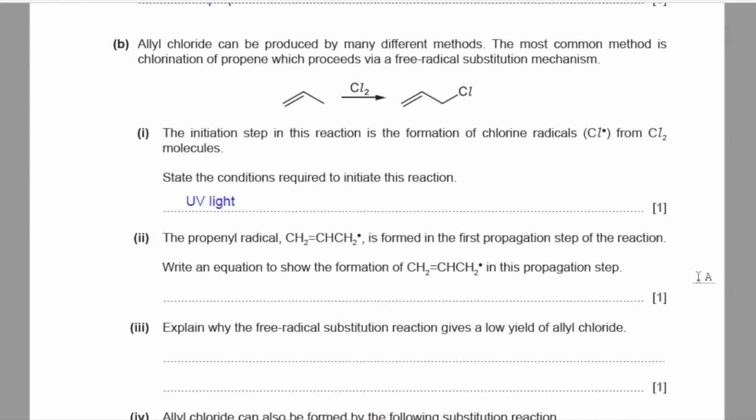The propenyl radical is formed in the first propagation step of the reaction. Write an equation to show the formation of propenyl radical in this propagation step.